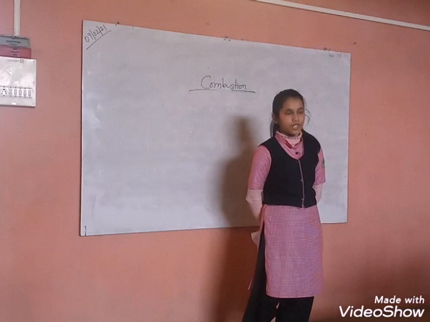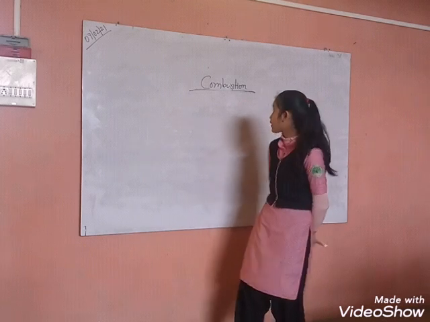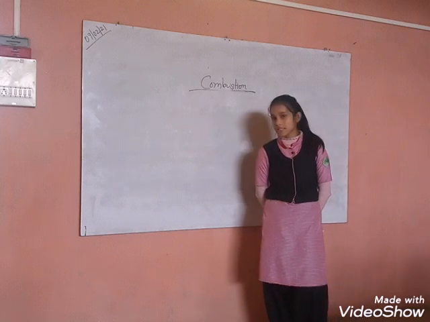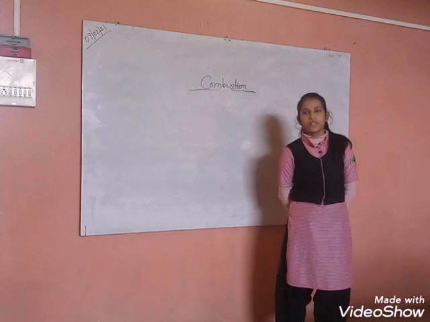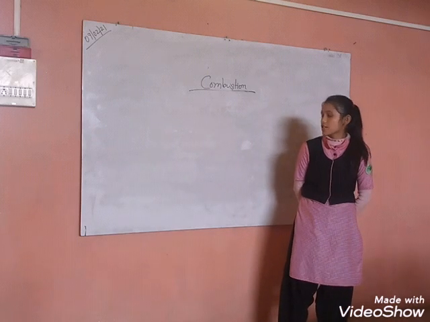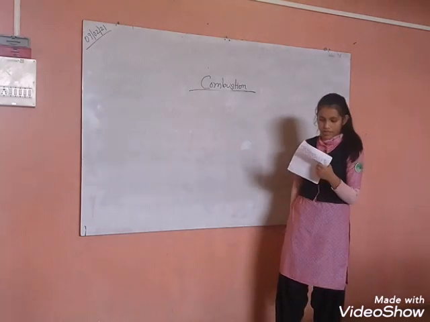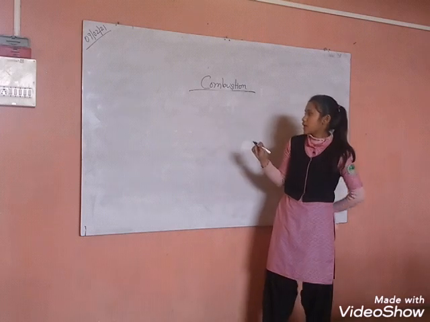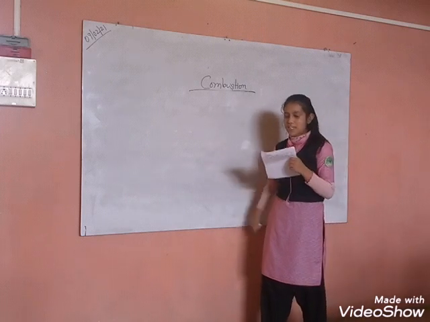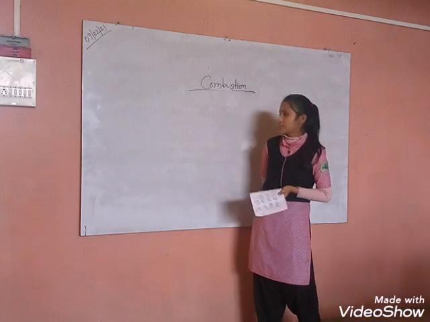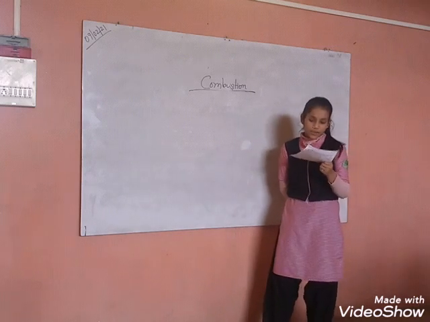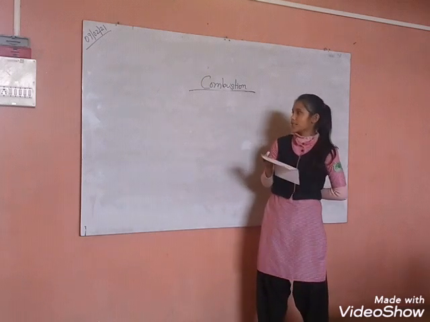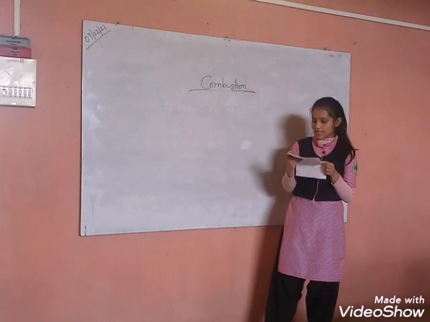Respected ma'am and my dear friends, today I am going to give a small presentation on the topic combustion. First of all, what is combustion? The process of burning of a substance in the presence of air or oxygen with the liberation of heat and light is called combustion. Conditions required for combustion are: number one, a combustible substance must be present. Number two is an adequate supply of oxygen. Number three is reaching the ignition temperature, that is the minimum temperature at which a substance will burn.